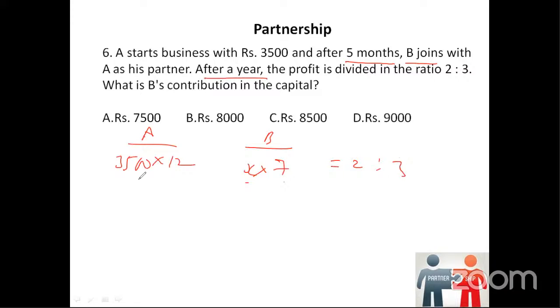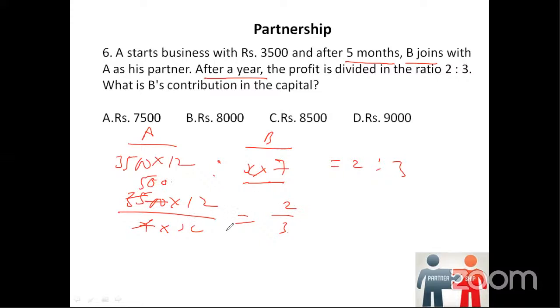Now observe, 3,500 into 12 is to X into 7 is equal to 2/3. Whenever you have ratios, you don't need to multiply everything. You can simply keep it as it is. Try to see if we can cancel something. Yes, we can cancel. 7 5s are 35. Two zeros we have here.